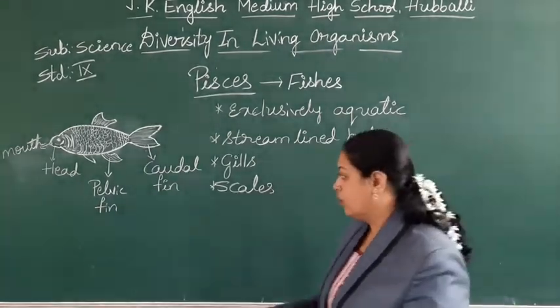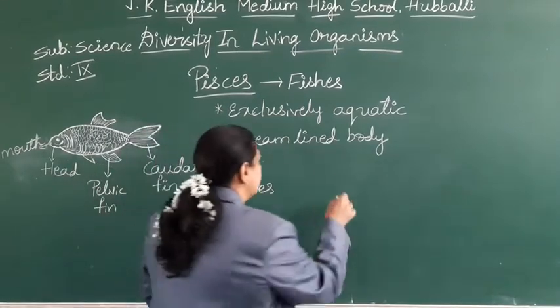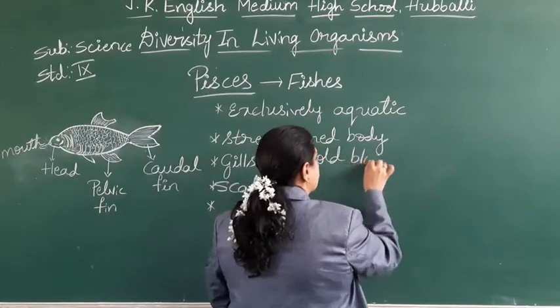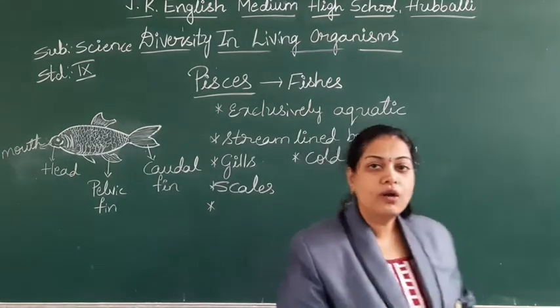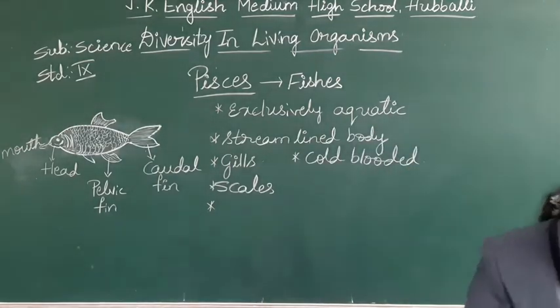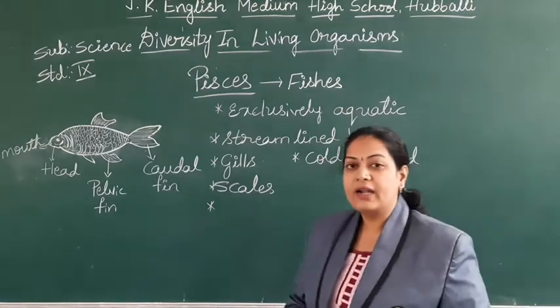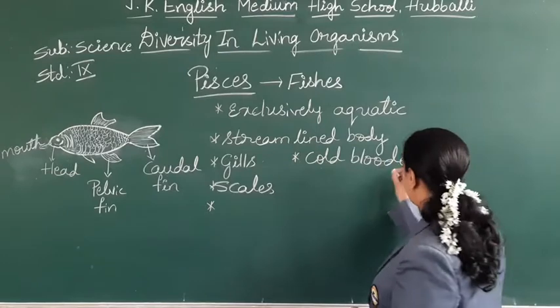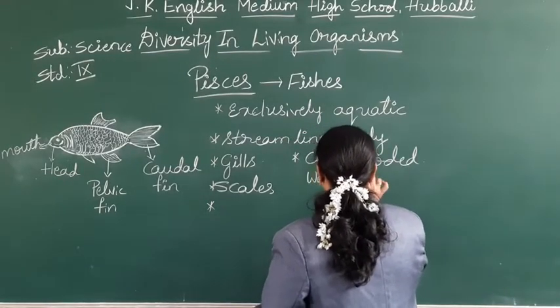Next one, very important, students: these are cold-blooded animals. What is the meaning of cold-blooded? Students, we divide the organisms into 2 types, cold-blooded animals and warm-blooded animals.